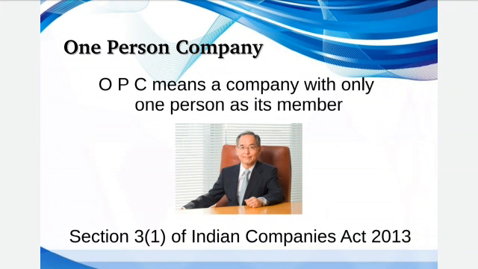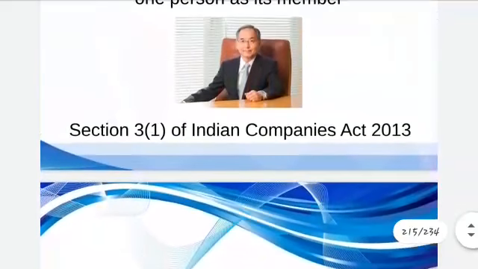Okay, so one person company, it is a hybrid of sole proprietor, you can say, and a company form of organization which has been provided with the relaxed requirements under the act. Okay, and wherever the name of the company shall be mentioned, the words one person company must be written along with the name of the company, same as in the private company they are writing private limited. So for becoming OPC, it should follow the following conditions.